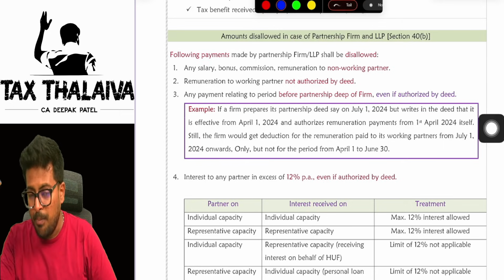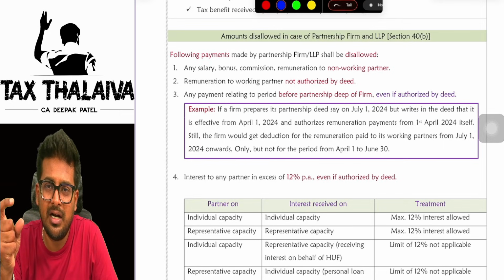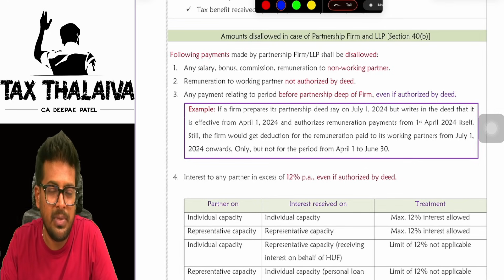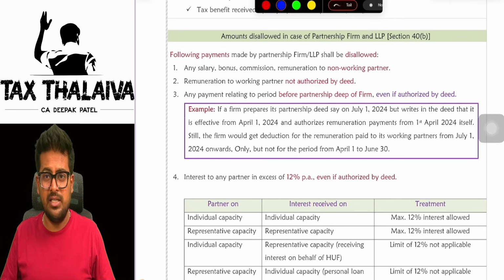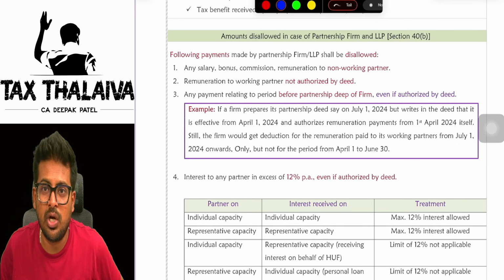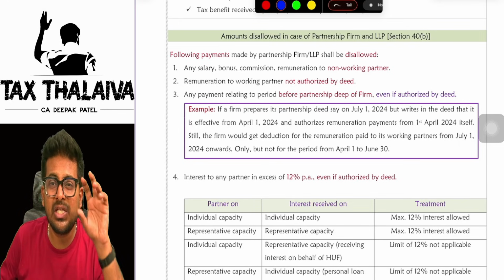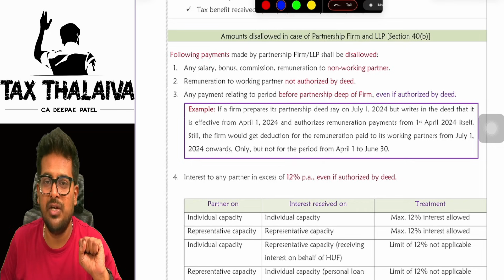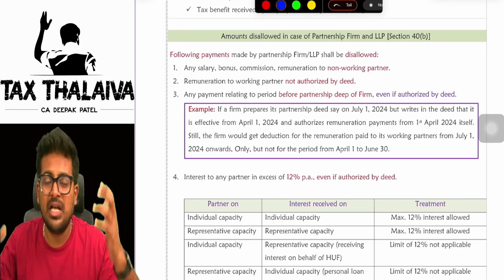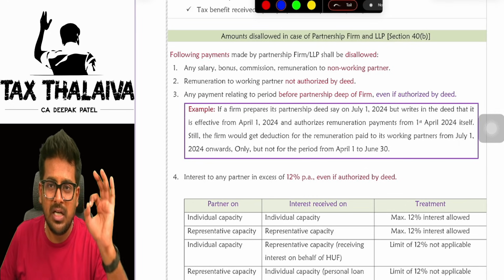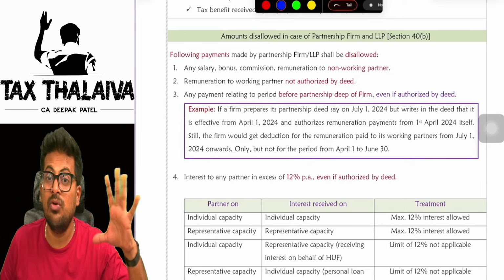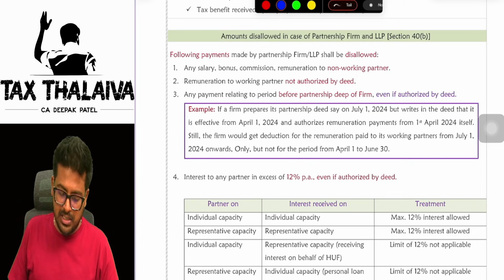Are you getting it? Now, before even starting, you must have heard in your law subject there is something called a partnership deed. What is a partnership deed? Whenever a partnership firm comes into existence, it has to prepare a partnership deed. It is a paper in which all the agreements are written. Yes or no? The partnership deed has to authorize the partnership firm to pay partner remuneration and interest, any kind of payments. If it is not authorized in the partnership deed, then you will get zero deduction. Nothing you will get as deduction. Are you getting it? Let's start.